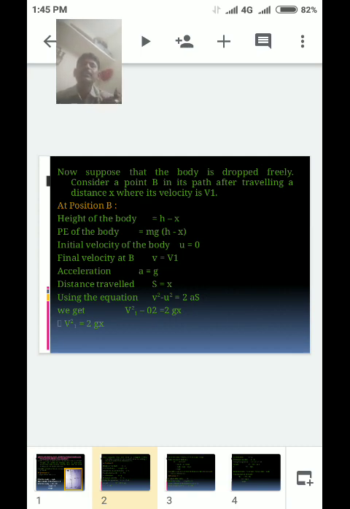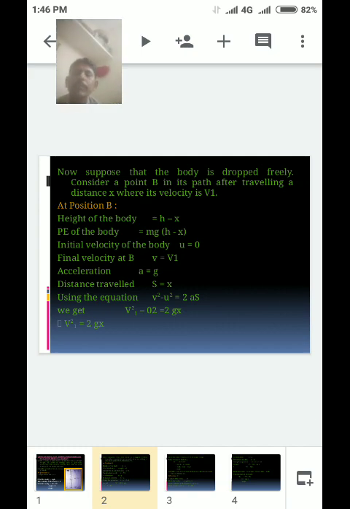At position B, the height of the body is h minus x, since the total height is h and the distance traveled is x.